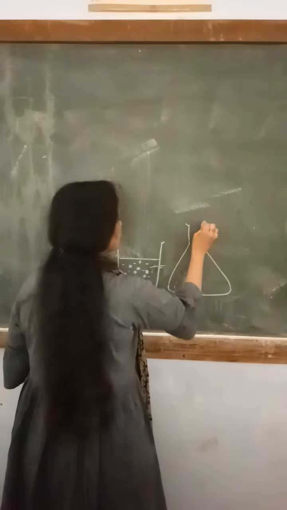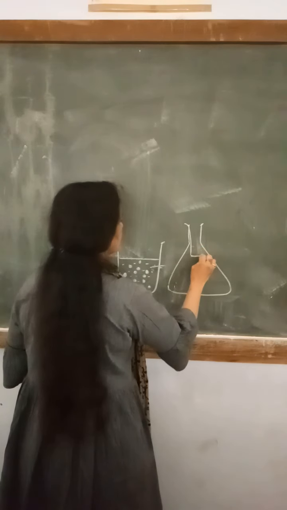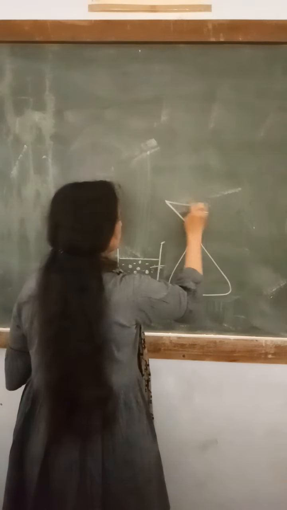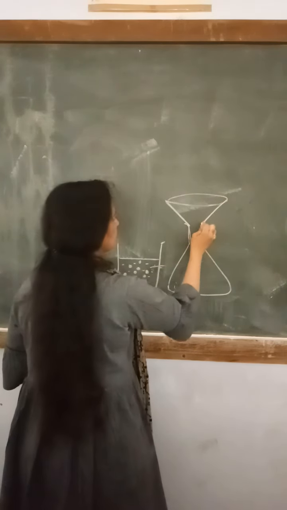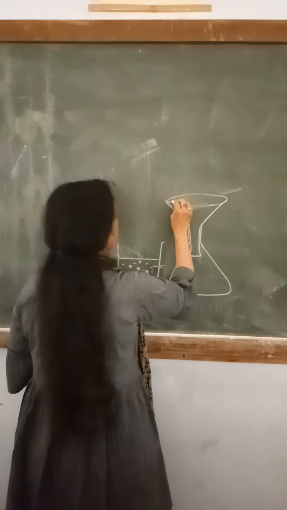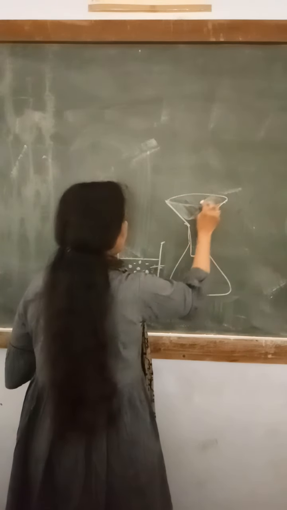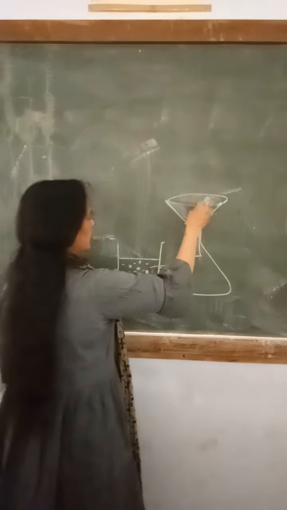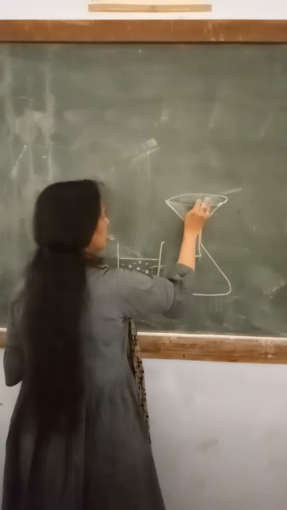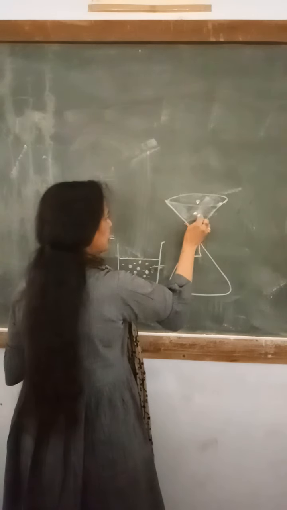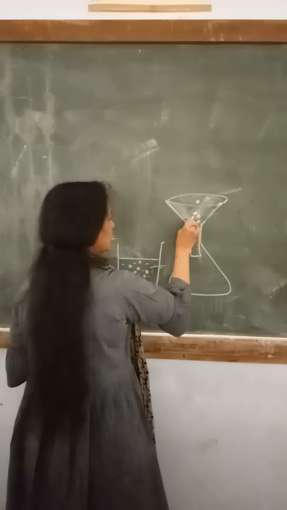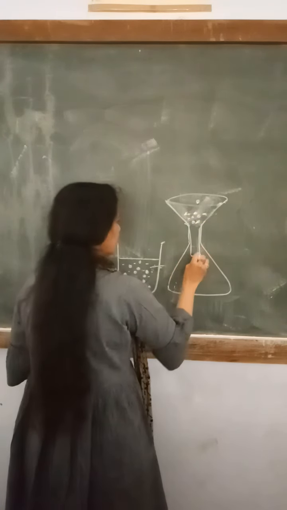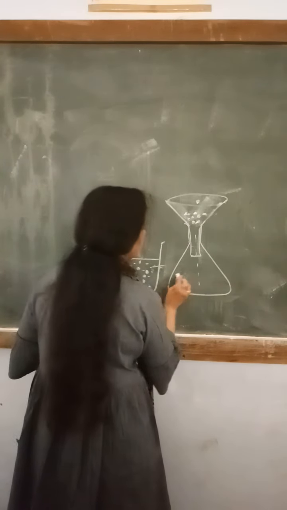We will take a flask, and in that flask we will keep the funnel with filter paper layered on it, and then the beads will be kept here, and the rest of the material will fall down.